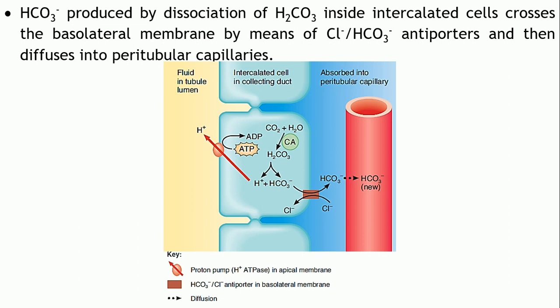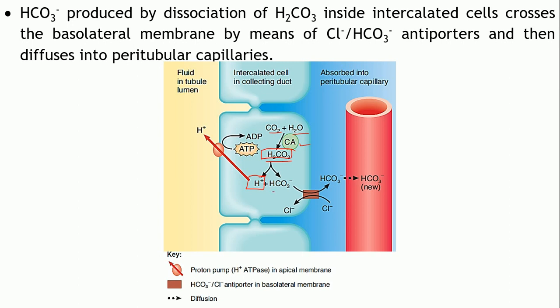Now, from where is this H plus arriving over here? It is obtained from the metabolic reactions, right? Carbonic acid is generated by the combination of carbon dioxide and water in the presence of carbonic anhydrase. This will split into H plus ion and bicarbonate ions. Now, this H plus is secreted into the tubule.